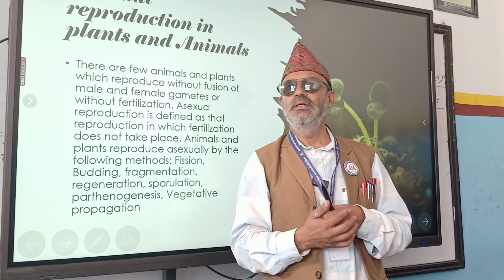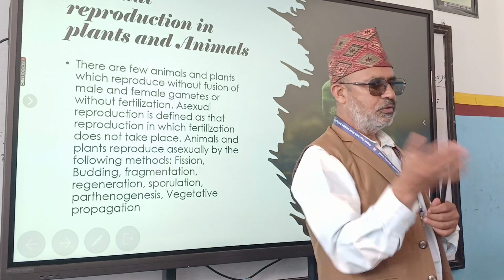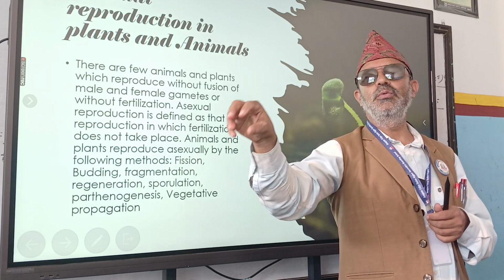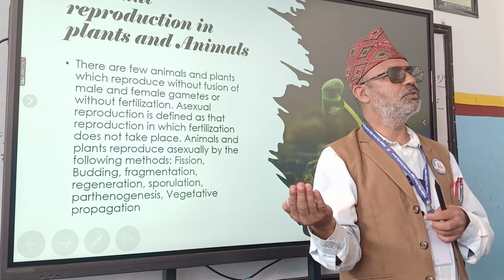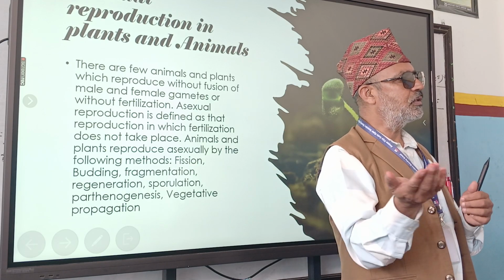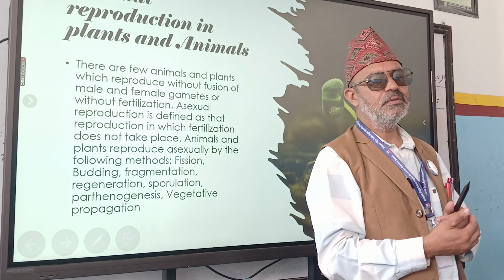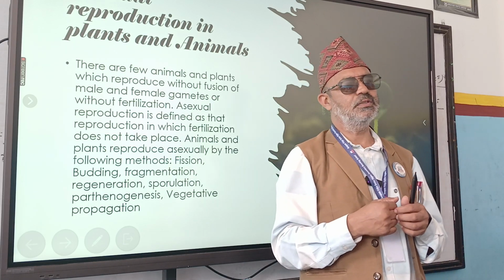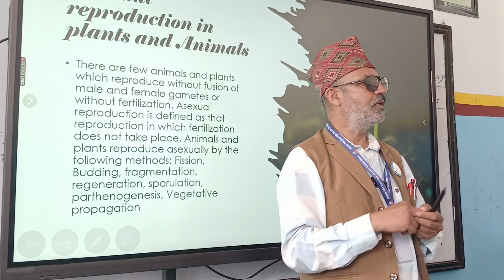You might have noticed. Do you love to have rose flower? Just cut the branch of rose and sow in the soil. Sow means keep inside the soil. Slowly, new rose plant will grow there. In case of money plant also, cut the money plant, place in water, roots will develop. You can grow in a potted plant or in a pot, right? So that is also a kind of asexual reproduction. So you are saying vegetative propagation. What is that? Vegetative propagation.